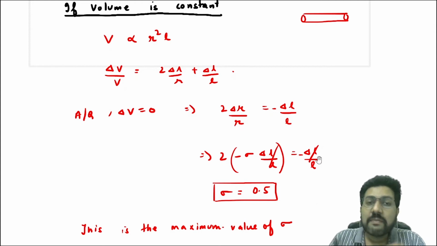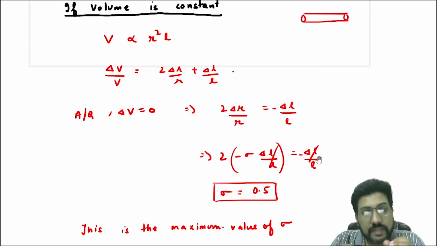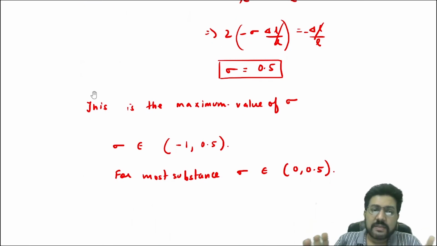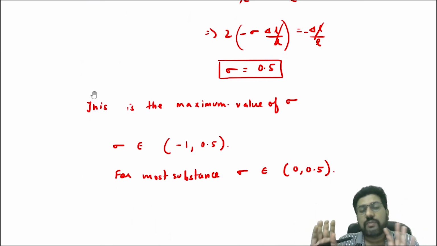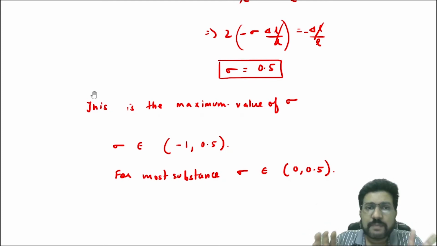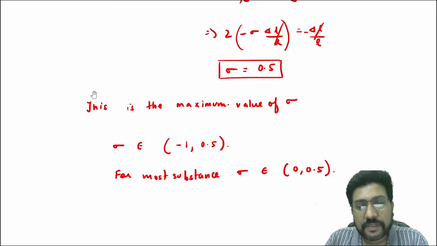The maximum value of Poisson's ratio sigma is 0.5. The value of Poisson's ratio for any substance lies between minus 1 and 0.5. But for most substances it is positive only, between 0 and 0.5.